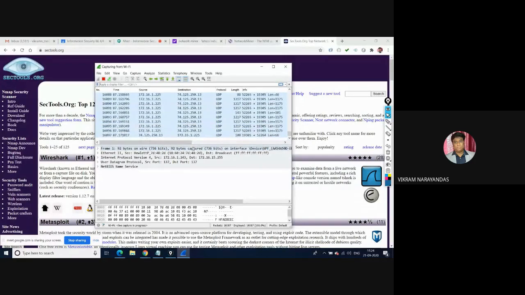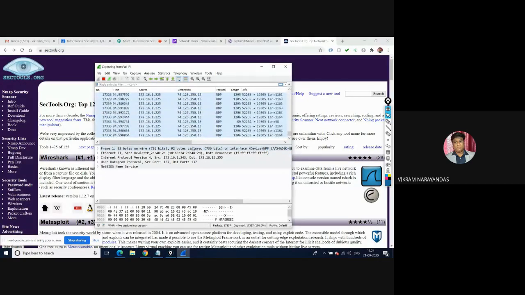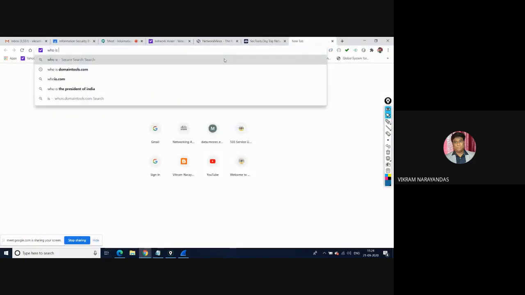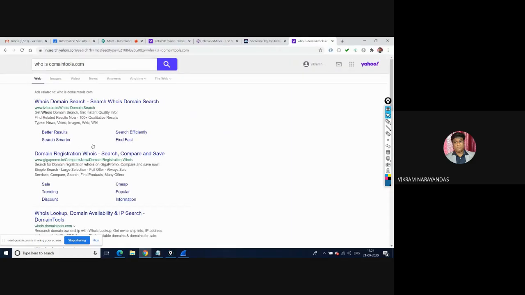If I want to check the IP address of the destination, I can find the details of that particular destination IP address. Just go to the whois domaintools.com website.